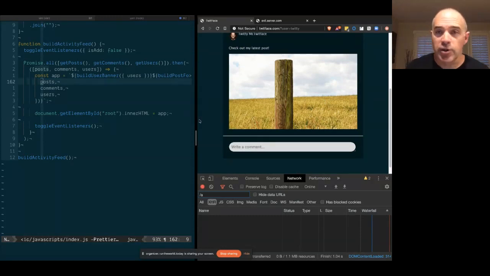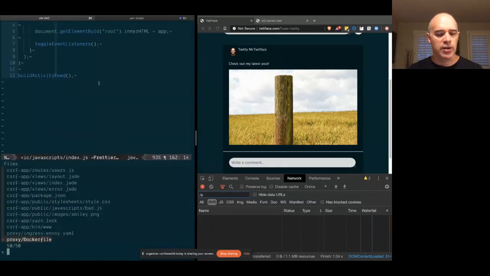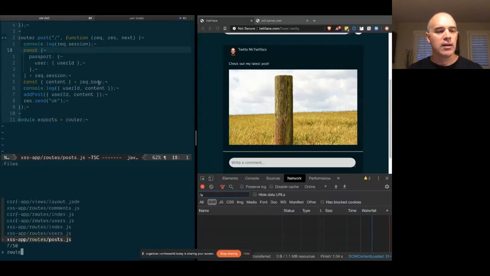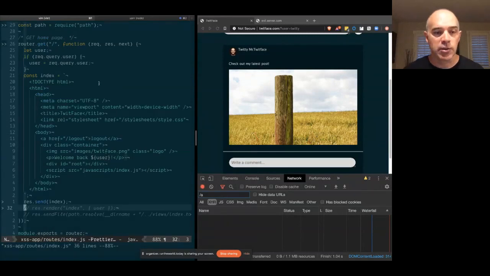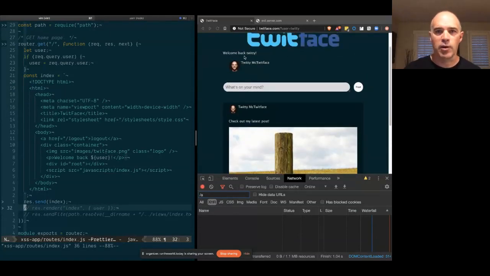So the first attack we're going to try and perpetrate is reflected or non-persistent XSS. Since most of this cross-site scripting is going to occur client side, this is all built in vanilla JavaScript. I'm sort of cheating on the server. I'm using an Express server, but we're also going to circumvent that a little bit. And rather than using the built-in Jade templating language, which by default protects against these sort of things, we are going to use just a plain template literal here. And you can see that when we log in, we are using the query string parameter user to put a nice welcome message, welcome back to it.